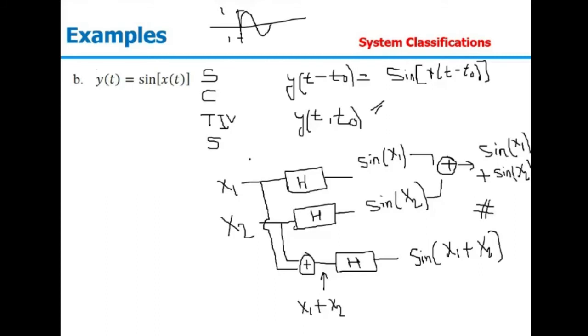Now in any given case, if the additive property is fulfilled, then we will say the given system might be a linear system if it satisfies the homogeneity property as well.